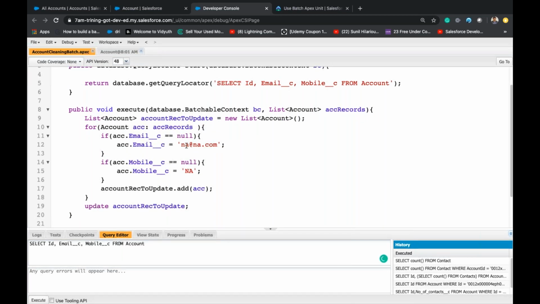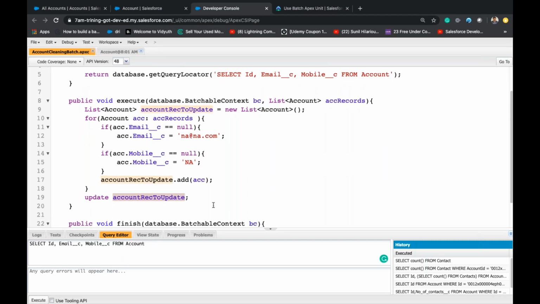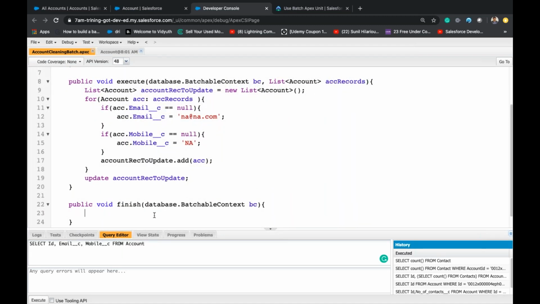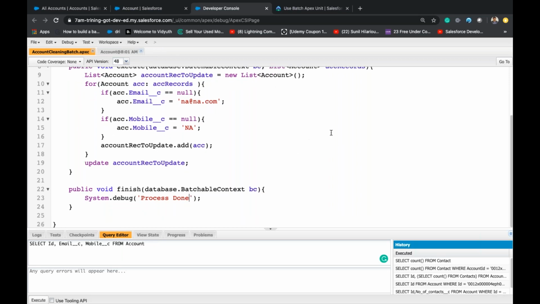If they are null, I update email with na@na.com and mobile with na. Then I add them to the list and update them. Once this is done, let's say dot debug process done. You can send an email or something like that.